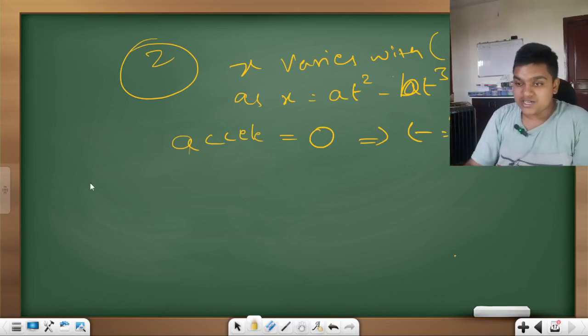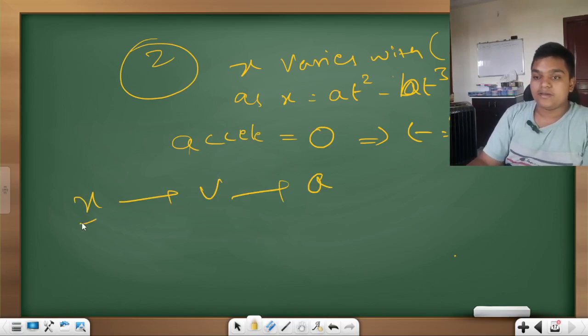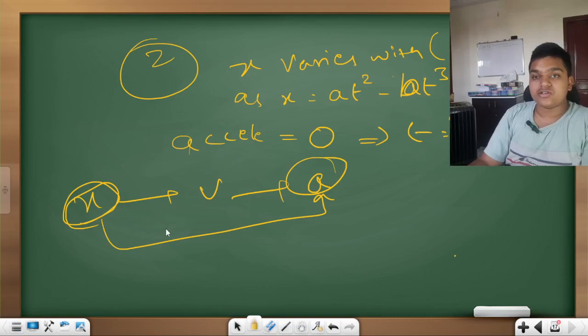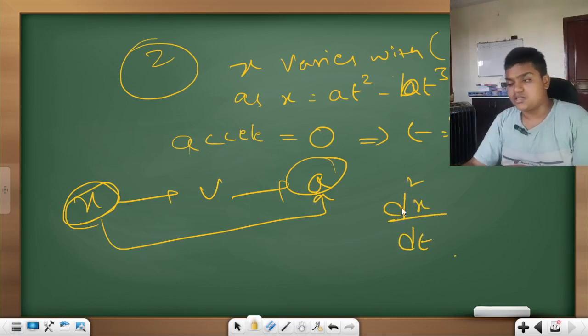Now go to the successive derivatives. They have given us position. You have to double differentiate it in order to get acceleration. So what do you write here? d square x by dt square.